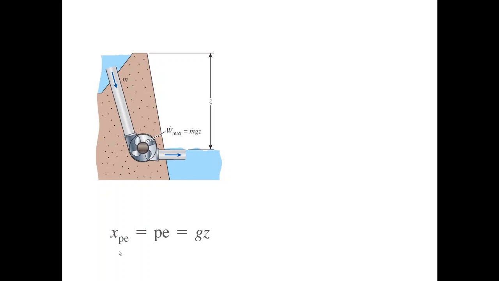So when we talk about exergy, exergy is denoted by capital X, but when we are talking about an intensive property, or exergy per unit mass, I write small x. So small x, or exergy for a potential energy, is gz. Same as potential energy.